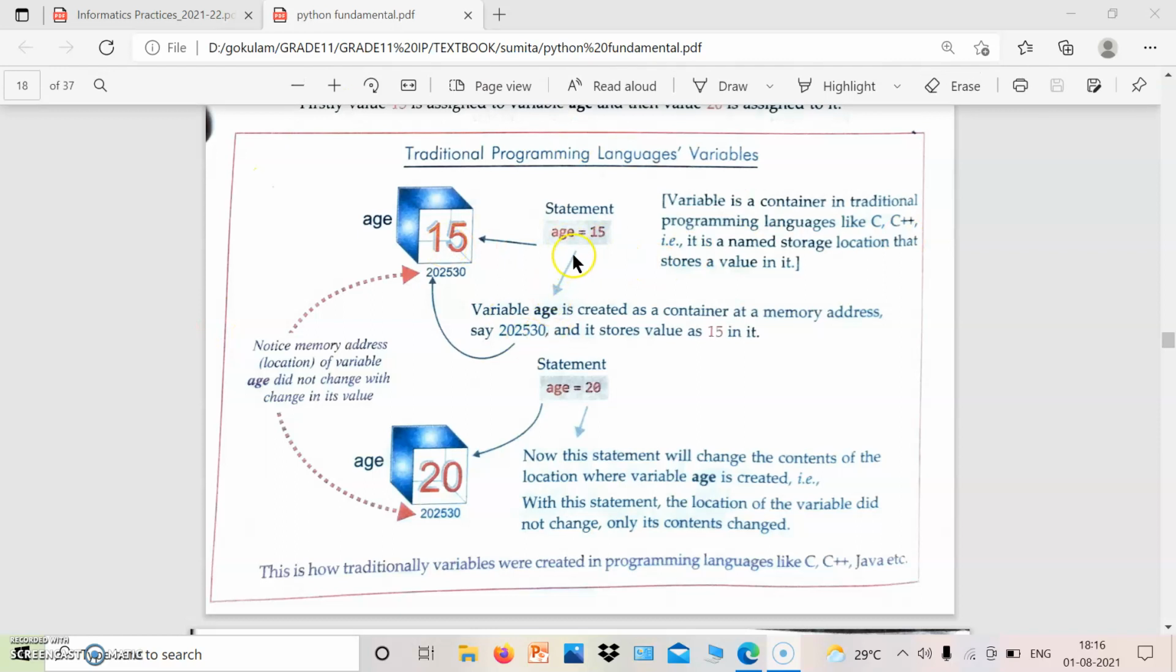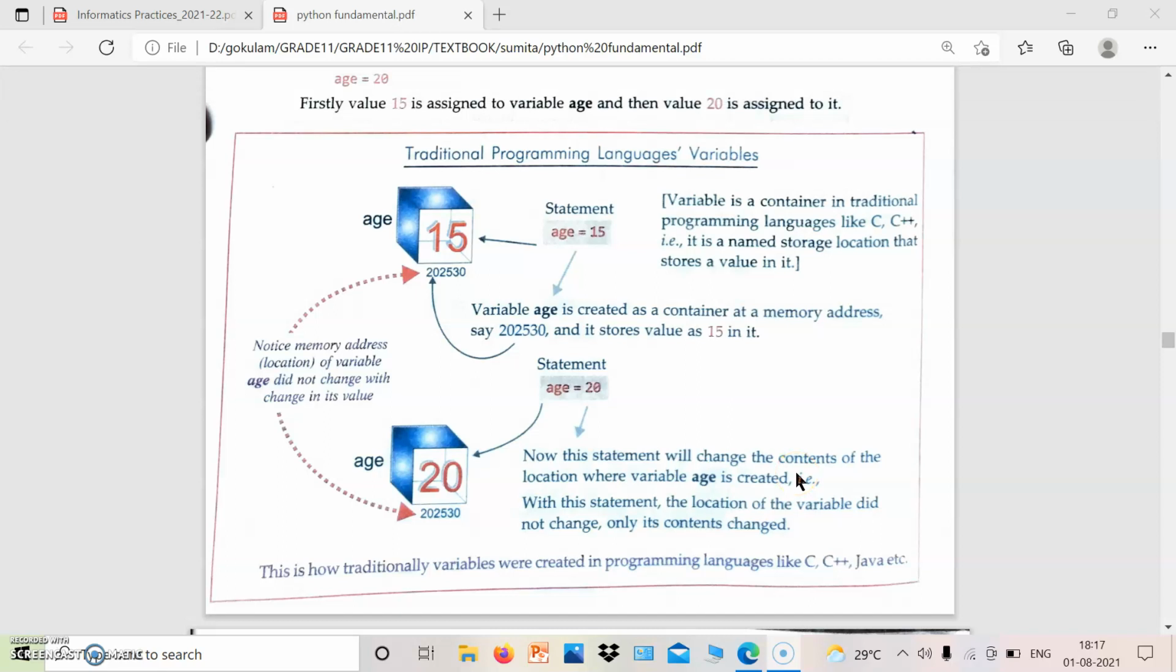Then after some time the variable age has the value 20. So it is replaced at the same position. This is the memory location. 22530 is the memory location used to store the value. At the same position the value is replaced. In such programming languages, when we use the same variable name again and again, only one memory location will be there. That location's data is replaced.